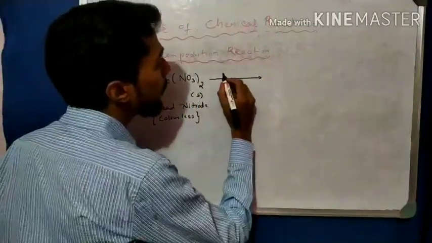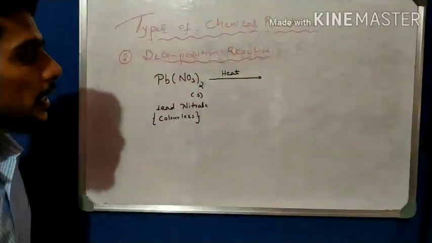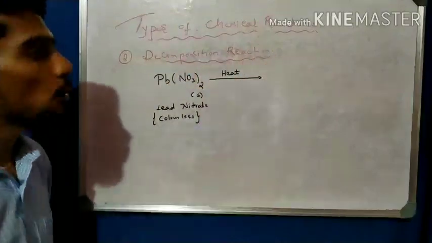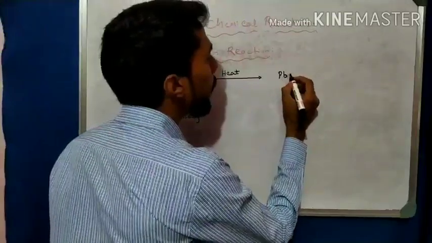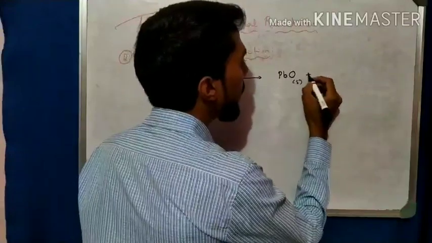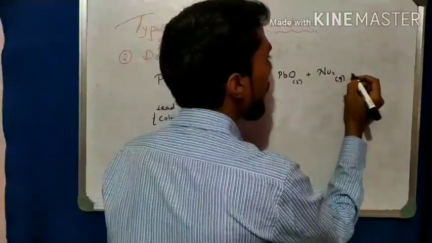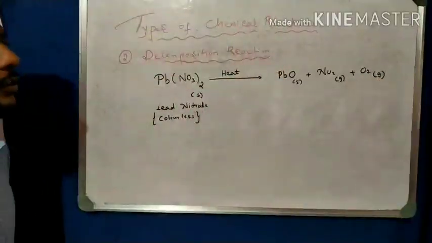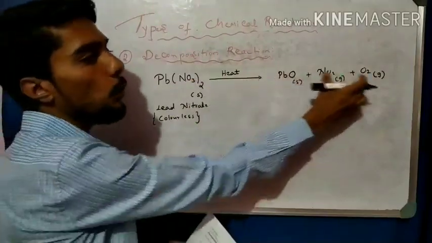Now thermal decomposition is carried out. Thermal means we heat the substance. As we know, in a decomposition reaction one substance is broken down into two or more substances. What we observe here is PbO, lead oxide, obtained in solid state, plus nitrogen dioxide gas liberated, plus oxygen gas liberated. So a single substance, due to heat, breaks down into two or more substances.